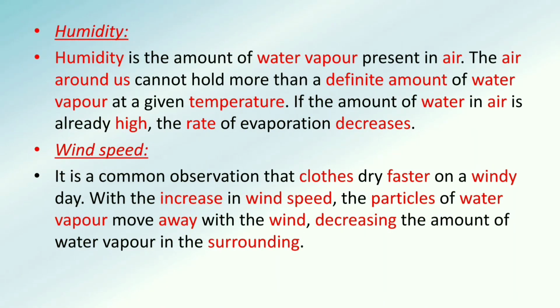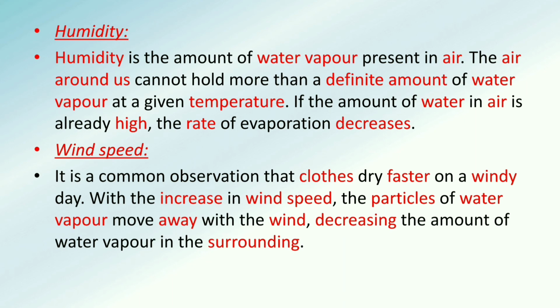Next one, humidity. Humidity is the amount of water vapor present in air. The air around us cannot hold more than a definite amount of water vapor at a given temperature. If the amount of water in air is already high, the rate of evaporation decreases. Now here we can say the molecules of water have to gain energy to convert themselves to a gaseous form.